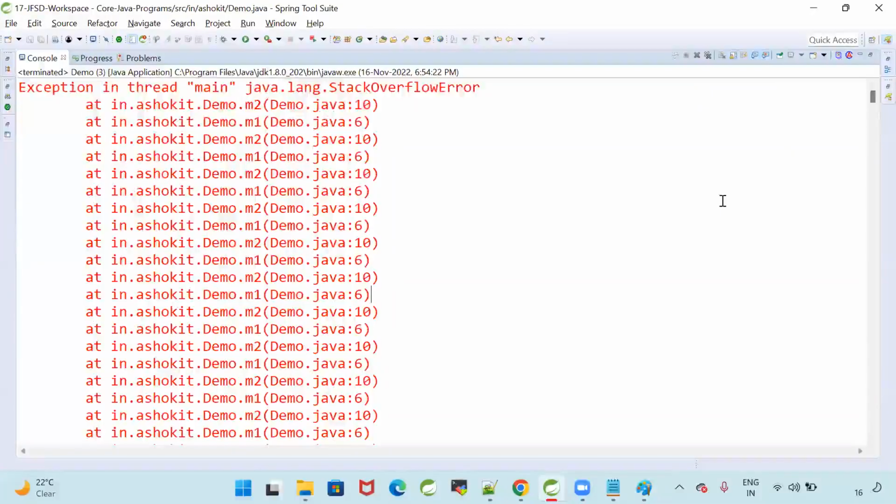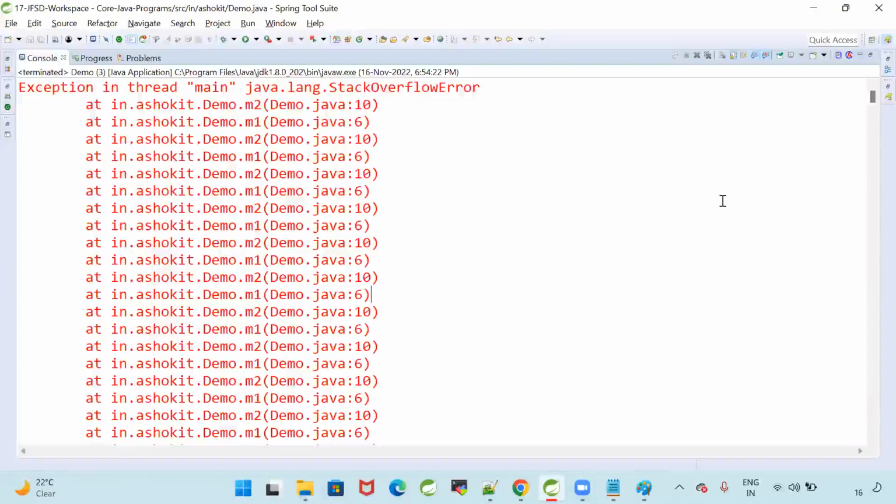Continuously my methods are calling, and the stack is there now. In the Java JVM architecture we have a stack, right? What is that stack? Stack will store method execution data. Continuously my methods are executing. That is overflow.